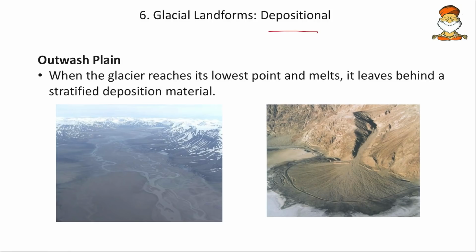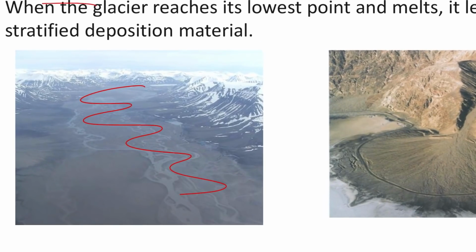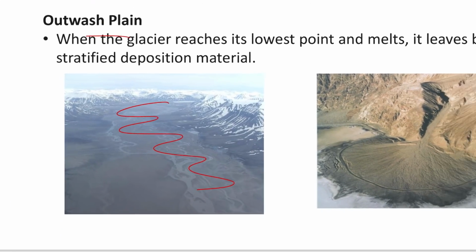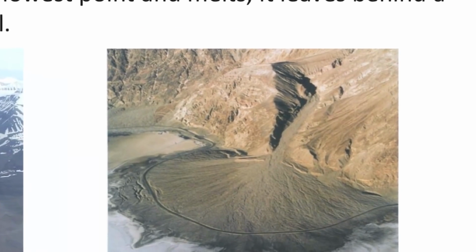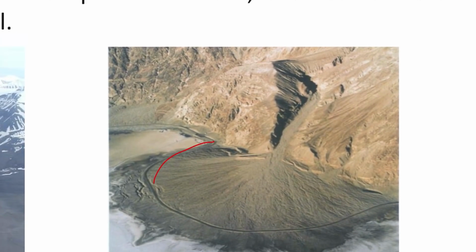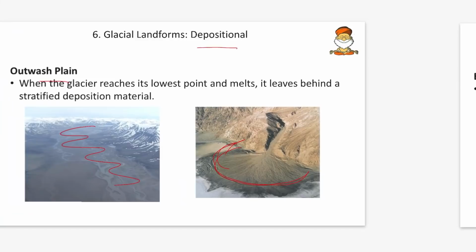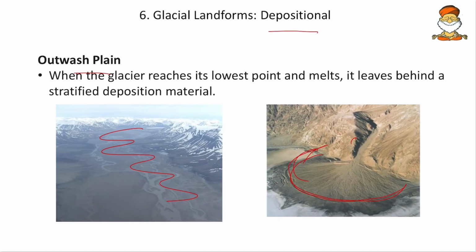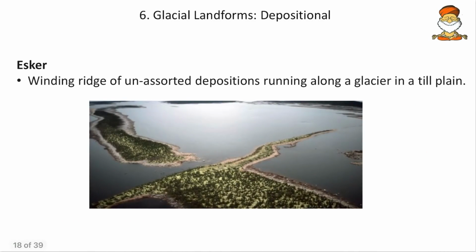So here we have the outwash plains. Outwash plains means once the glacier comes out and enters the plain, it starts depositing the silts here. So here we can see the figure of a plain, and whenever it flows through a narrow region, it forms a fan-like thing like this. Okay, so this is a glacial fan, and that is also called the outwash fan. So it is an outwash, but also it is in the form of a round figure, that is why it is called outwash fan. Then come to next, esker.